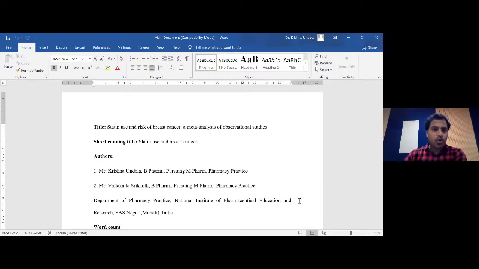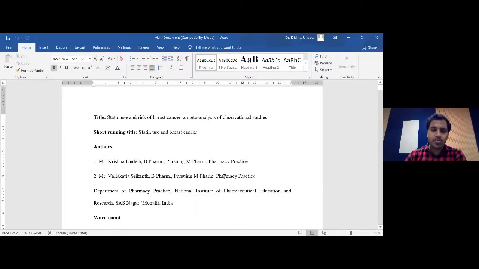So here I'm going to show you the manuscript which we did long back on statin use and risk of breast cancer. It's a meta-analysis of observational studies. And you may ask me the question, why only observational, why not randomized controlled trials? At that time, we realized that whenever your outcome is a safety issue, and may not be efficacy, for example breast cancer.